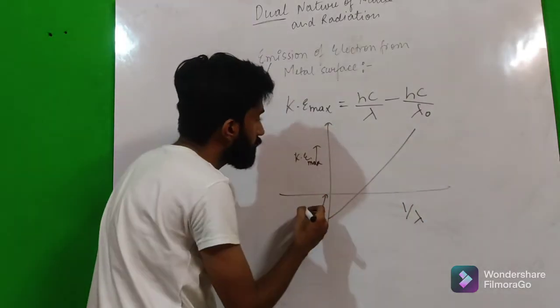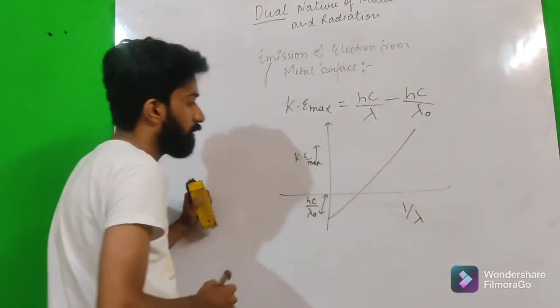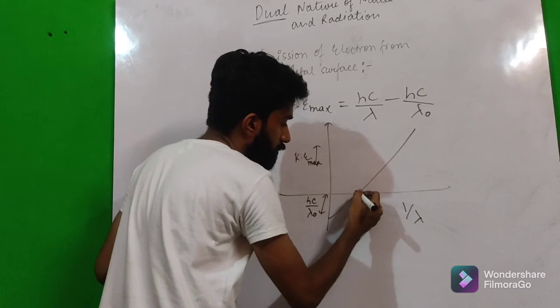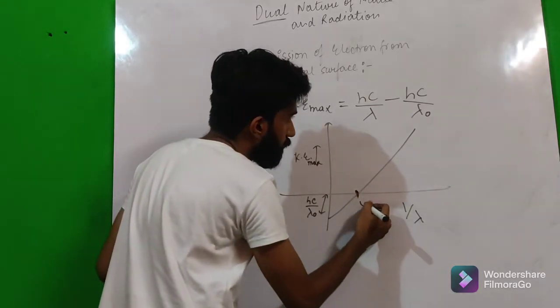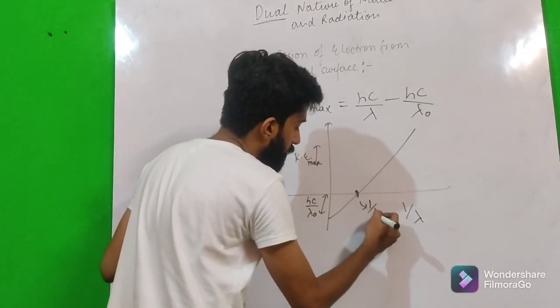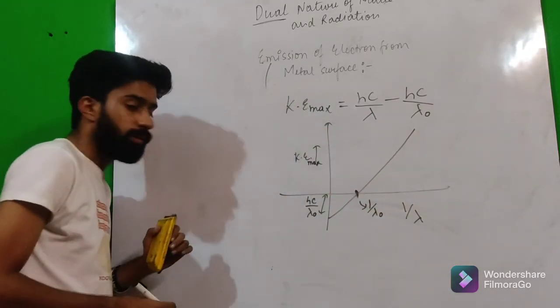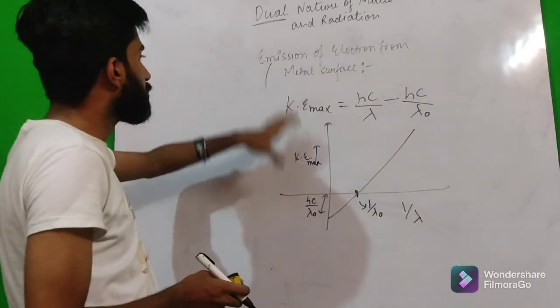Here the intercept is hc upon lambda naught. Okay, this is the graph.